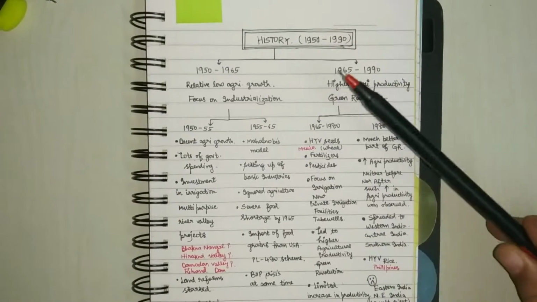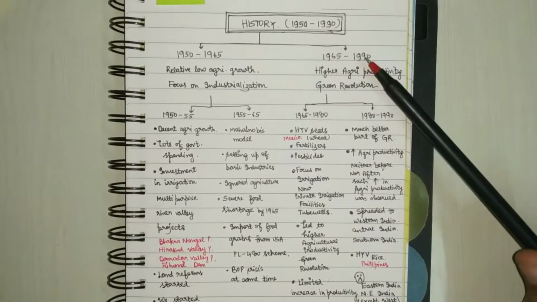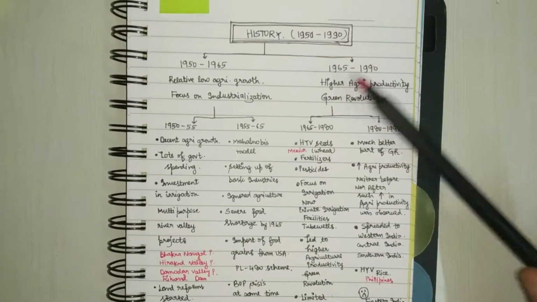So that was all about the history of Indian agriculture. The next video will start from the history of Indian agriculture from 1990 onwards, right?